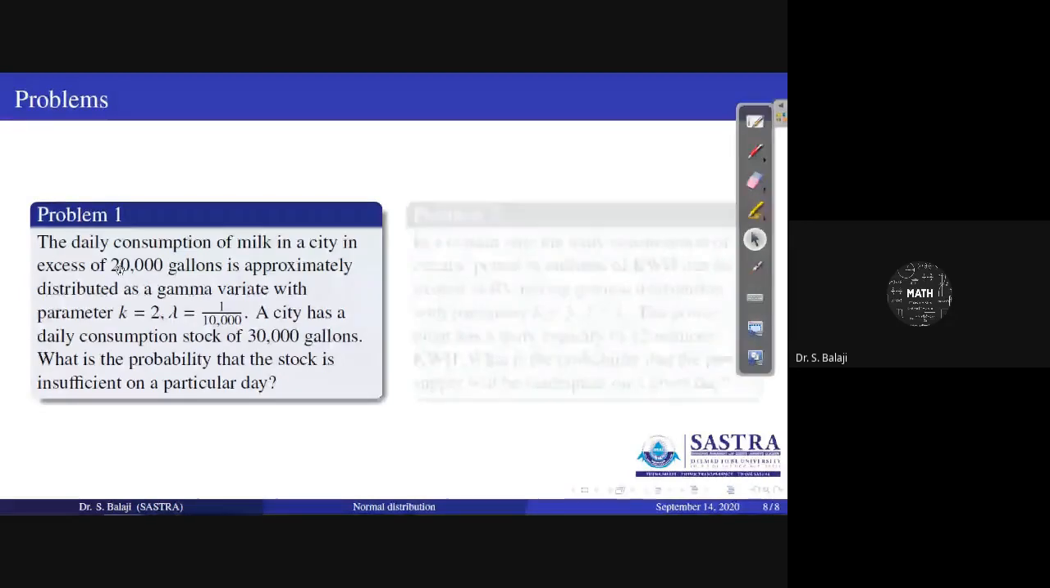The first problem: the daily consumption of milk in a city in excess of 20,000 gallons is approximately distributed as a gamma variate with parameters k and lambda, where k equals 2 and lambda is 1 by 10,000. The city has a daily stock of 30,000 gallons. What is the probability that the stock is insufficient on a particular day?